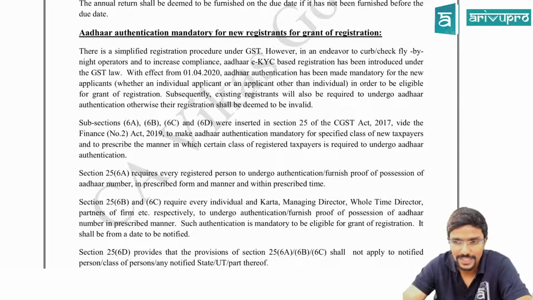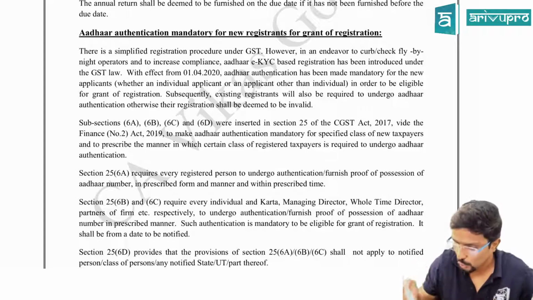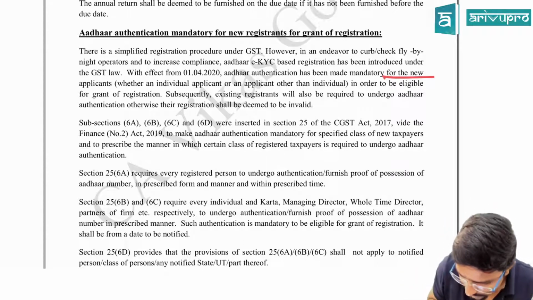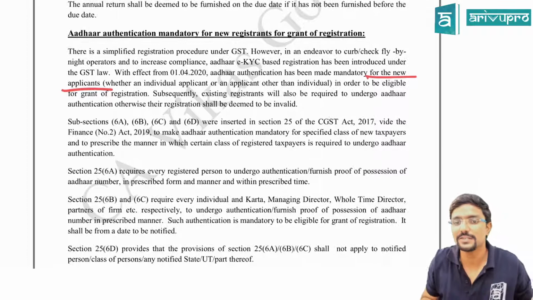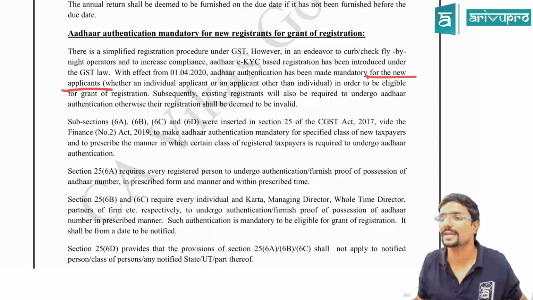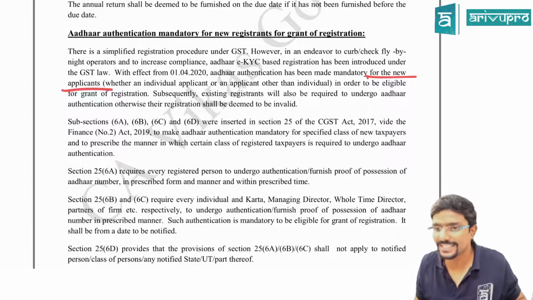See, for GST there is no financial year, only for income tax. Clear? Because in GST everywhere we will be studying monthly only, because GST payment, collection, everything is month-wise. With effect from 1st April 2020, Aadhaar authentication has been made mandatory for new applicants. Everyone who is taking a new registration under GST has to give their Aadhaar in their REG-1.